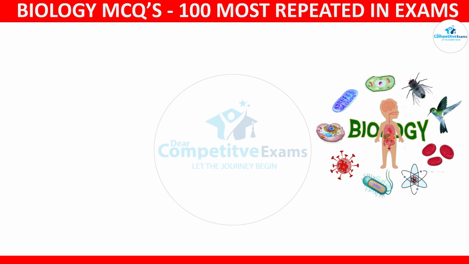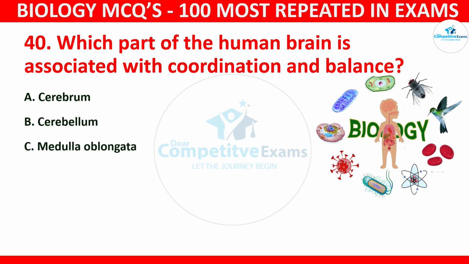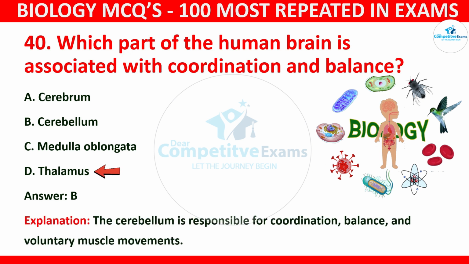Question number 40. Which part of the human brain is associated with coordination and balance? Your options: cerebrum, cerebellum, medulla oblongata, or thalamus. The correct answer is B, and that is cerebellum. The cerebellum is responsible for coordination, balance, and voluntary muscle movements.